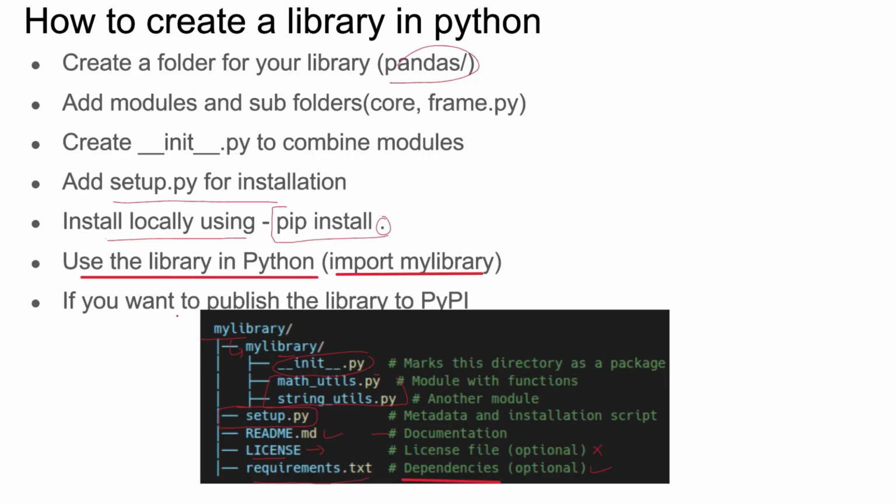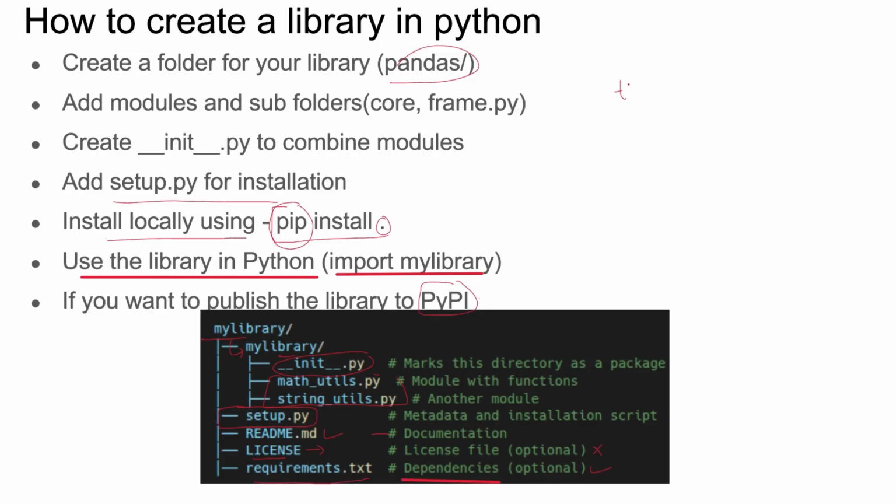Okay, if you wish to publish this, you can publish on PyPI. PyPI is basically a package repository. Pip is also a package manager, which is used to install packages. So PyPI is a Python package index, which is maintained by the Python Software Foundation. Whatever package you create, you will register there. So it has a big library of multiple Python packages. Python has so many packages.